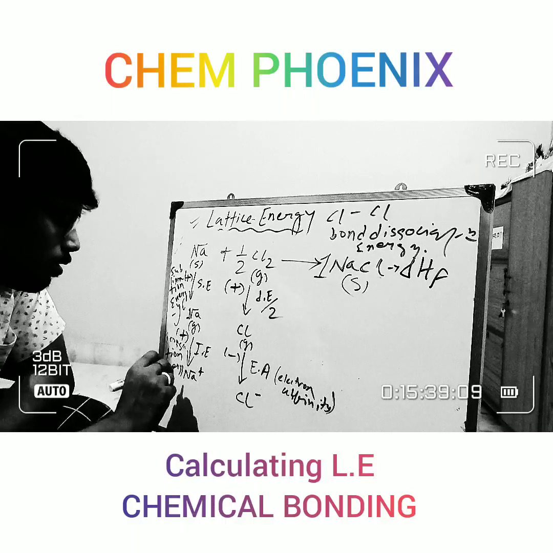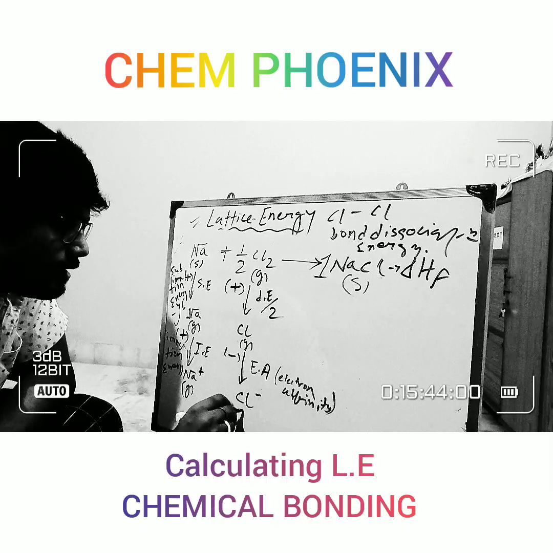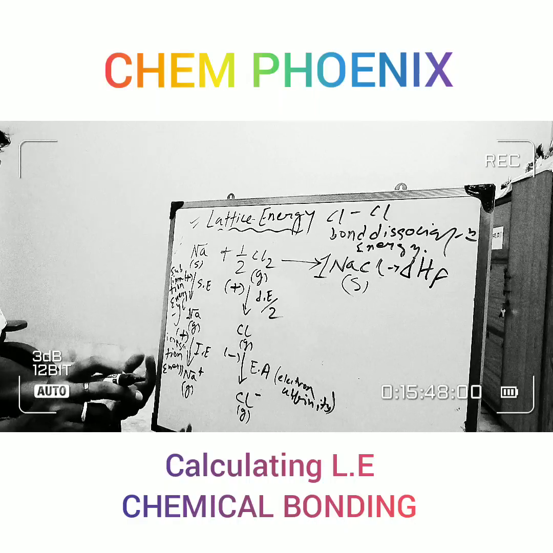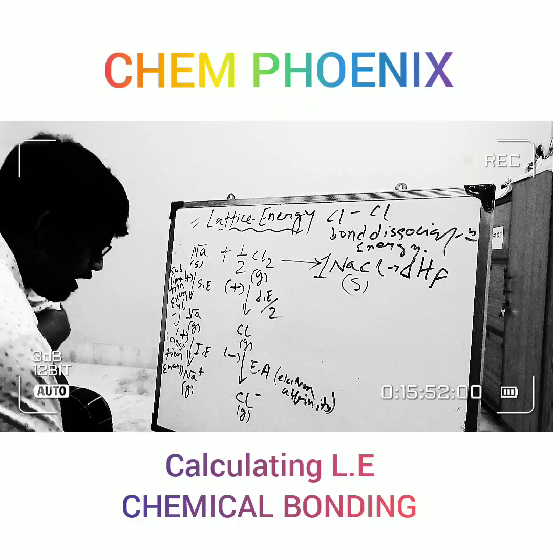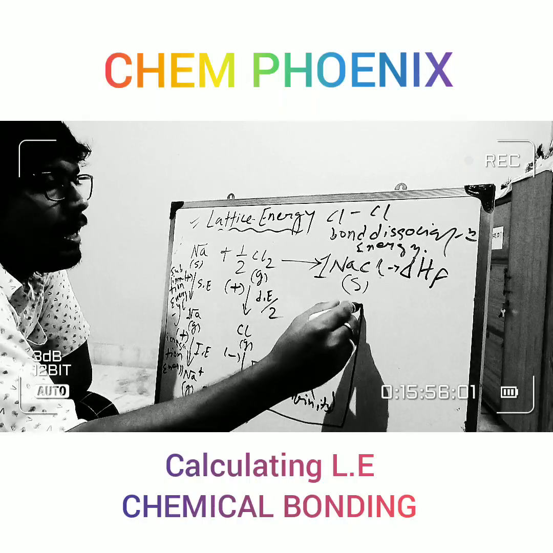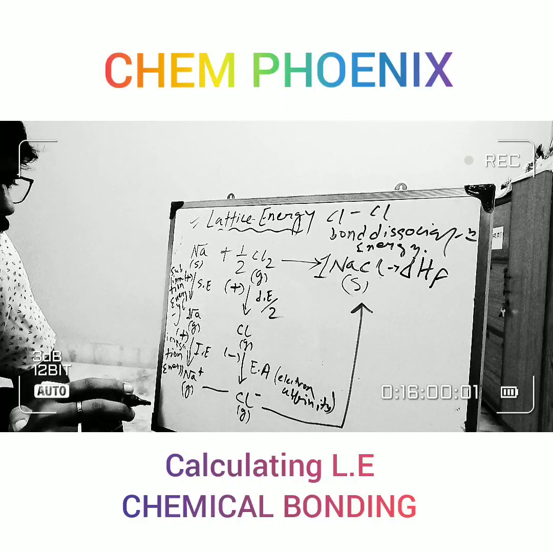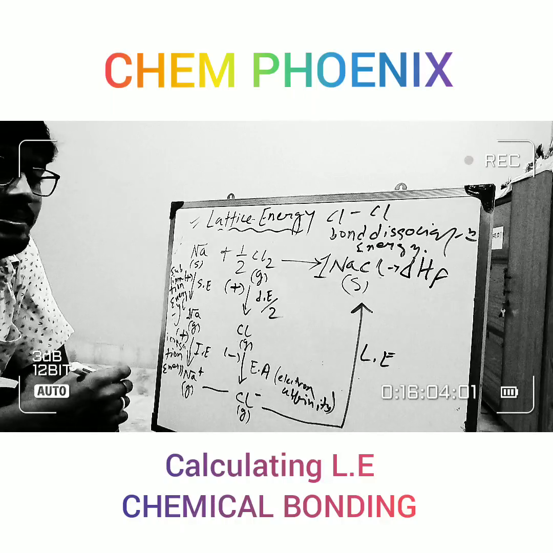So we have Na plus in gaseous form and Cl minus in gaseous form, and whenever a gaseous cation and gaseous anion react and form 1 mole ionic compound, an amount of energy is released, that is known as lattice energy.